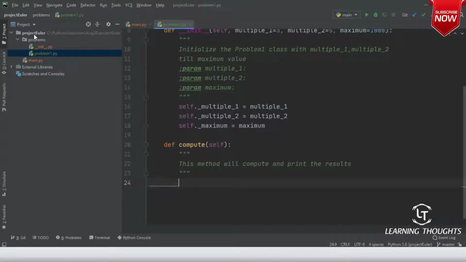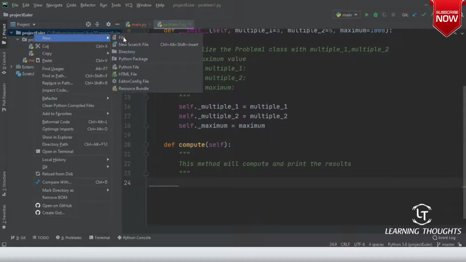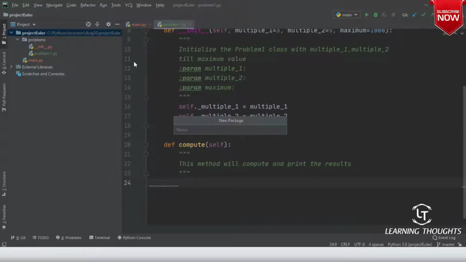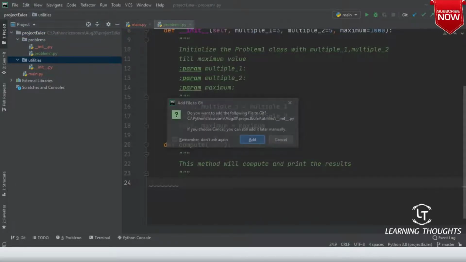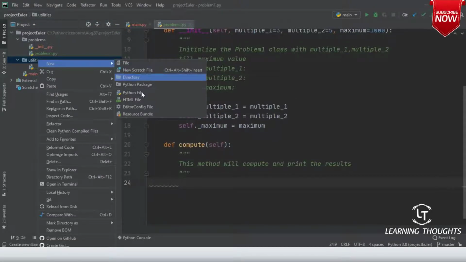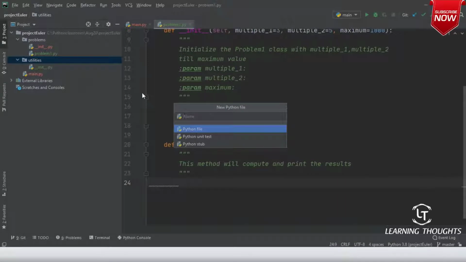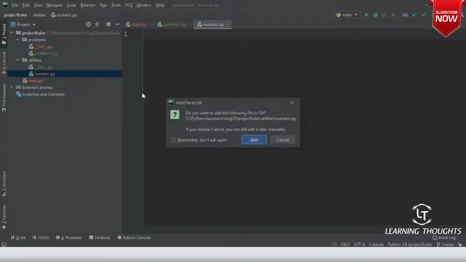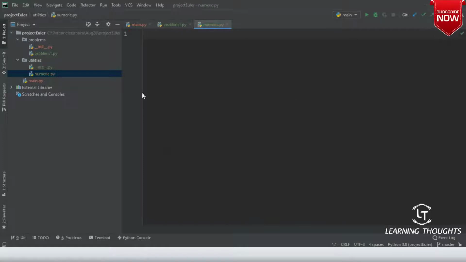Right? So for that, I am creating a new Python package, and this package I will be calling utilities. So in this utilities package, I am trying to write a Python file which is called numeric. In this numeric utilities, I'll be writing functions.